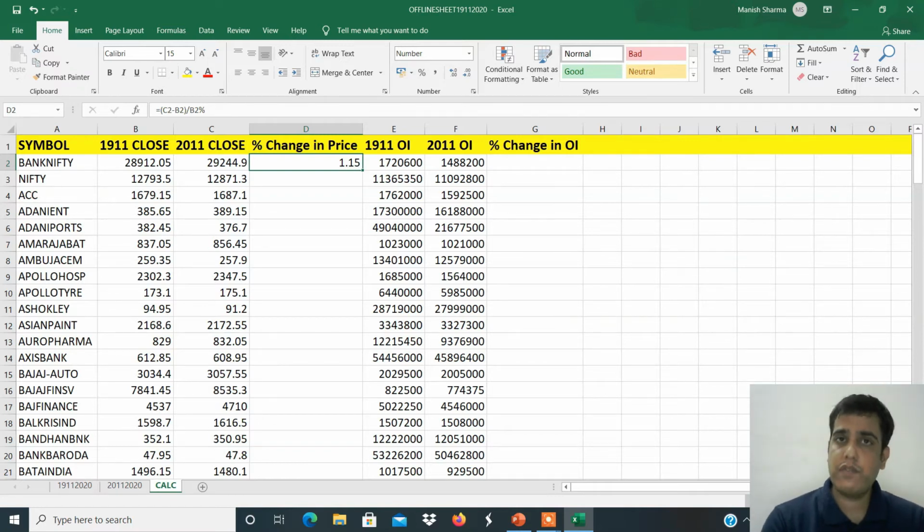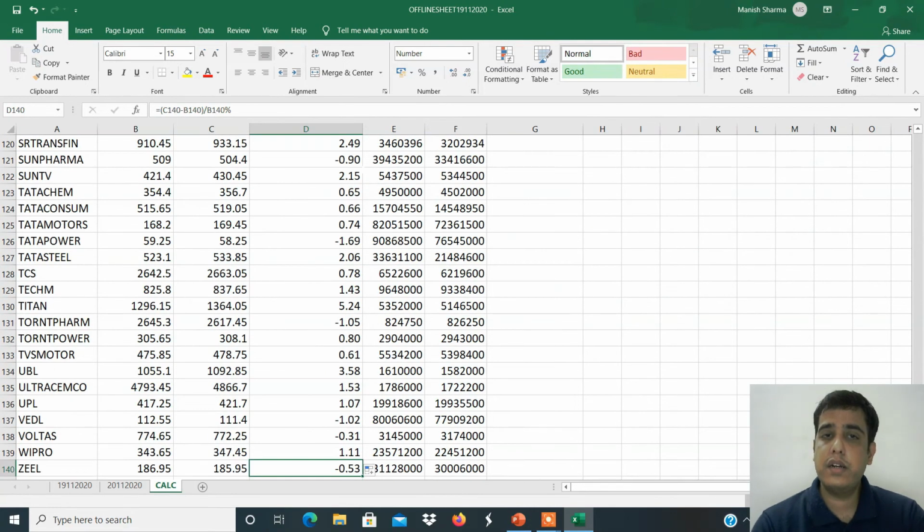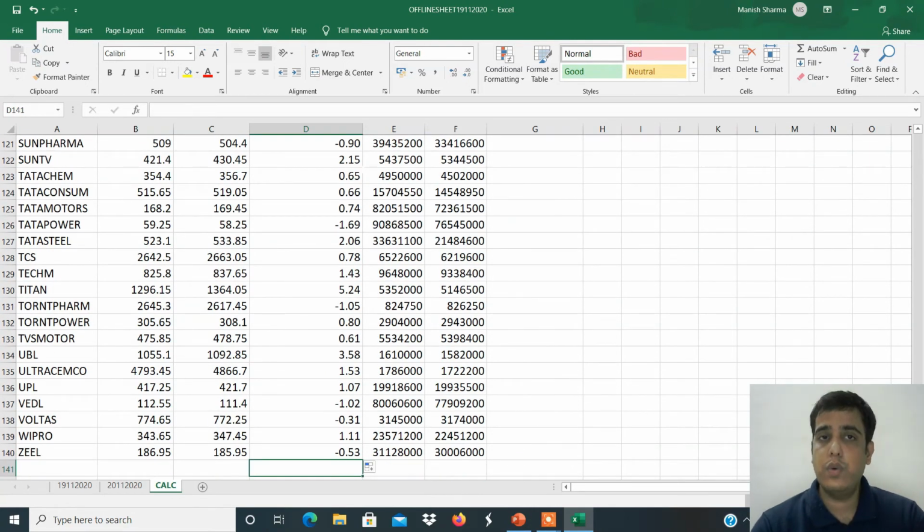You don't have to drag and everything. I'll show you the shortcut for that. Don't worry. Can you see my cursor color? What is the cursor color here? The color is white, right? When I put my cursor here, now the cursor color becomes black. When the cursor color becomes black, you have to just double click. That's it. The entire data will get automatically dragged till the lower cells.